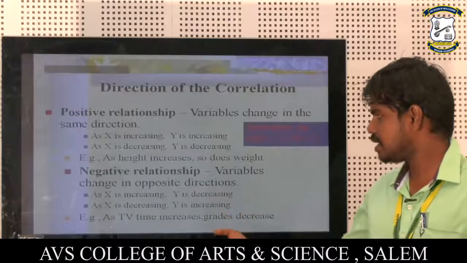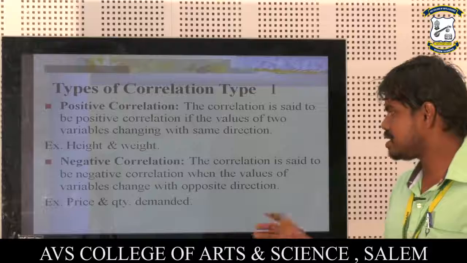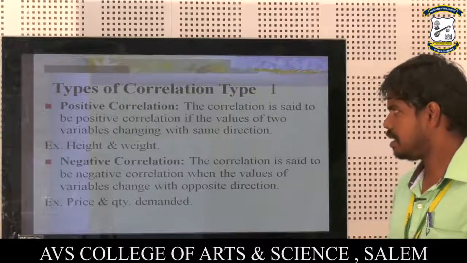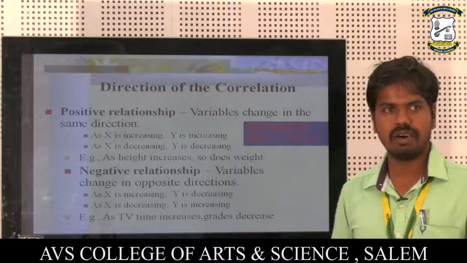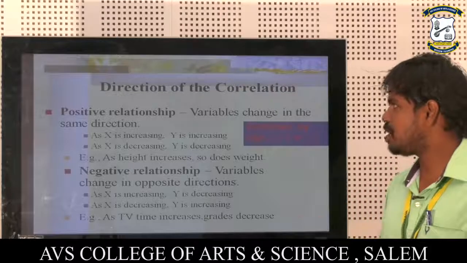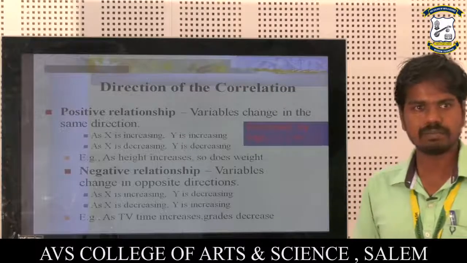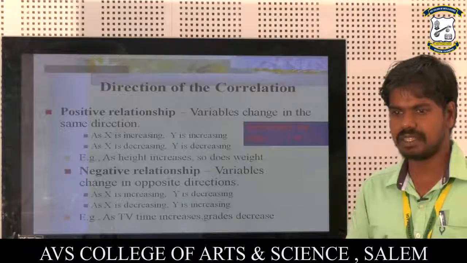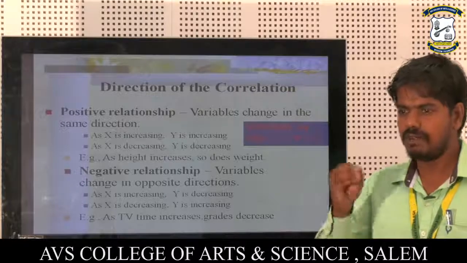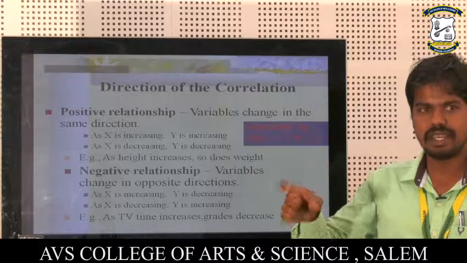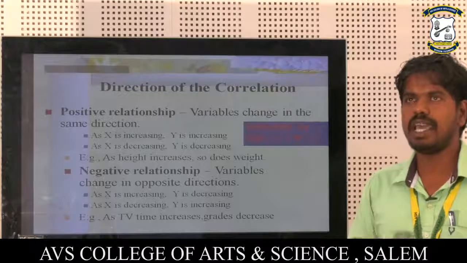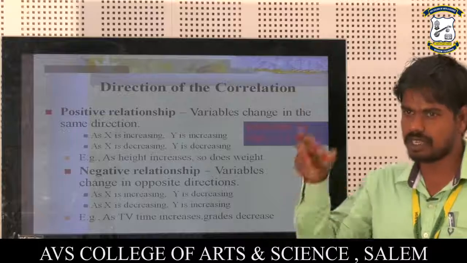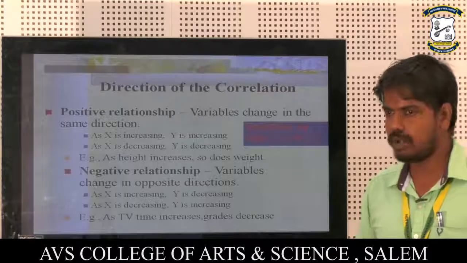For example, price and quantity demanded. Next one is the direction of the correlation. Positive relationship: when variables change in the same direction, that is called positive correlation. For example, x is increasing, y is also increasing. Or, as another example, as x is decreasing, y is also decreasing. That is called a positive correlation.